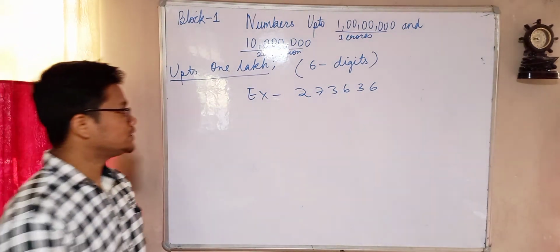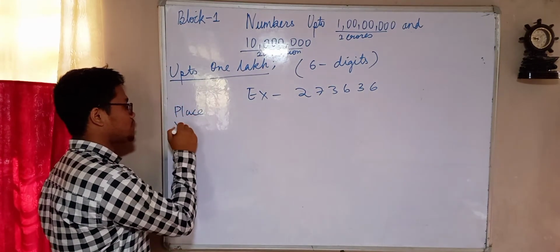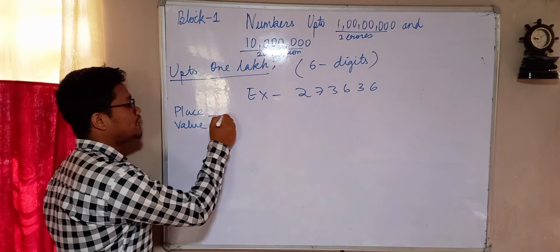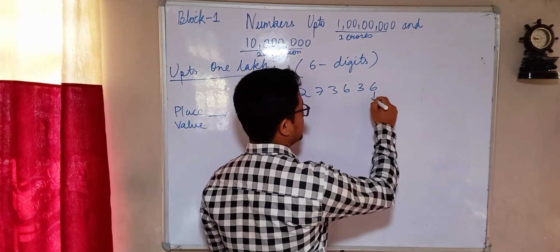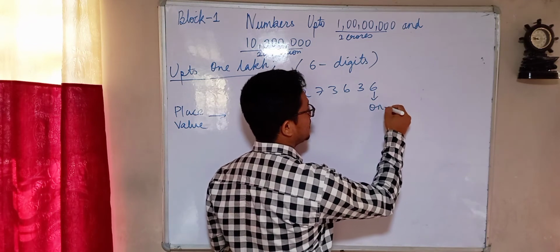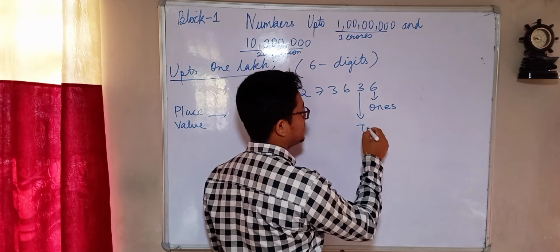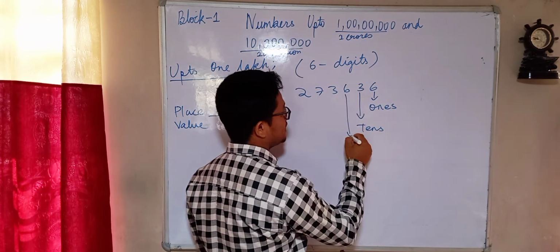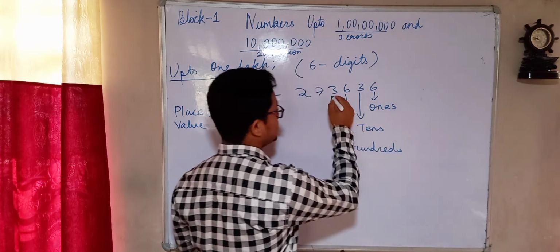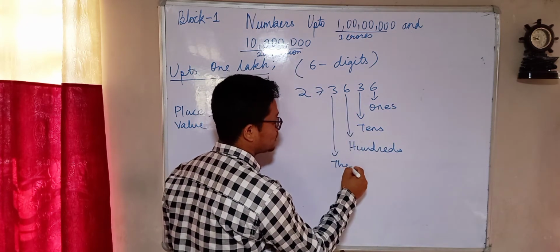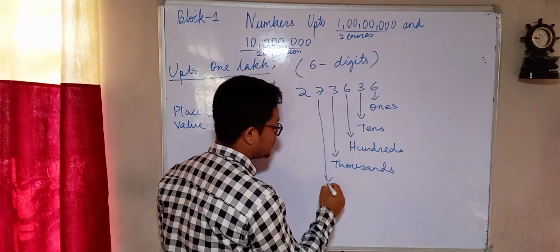Now children, let us discuss the place value of each number. This 6 is at the place value of ones, this is at the place value of tens, this is in the place value of hundreds, and this is in the place value of thousands.